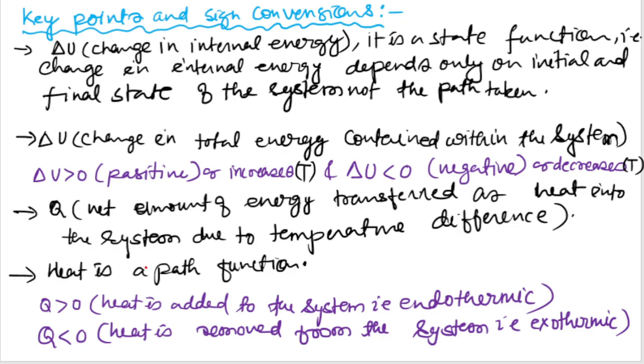If the heat is positive, that means heat is added to the system, and that process is called an endothermic process. If heat is negative, that means heat is removed from the system, which is exothermic.